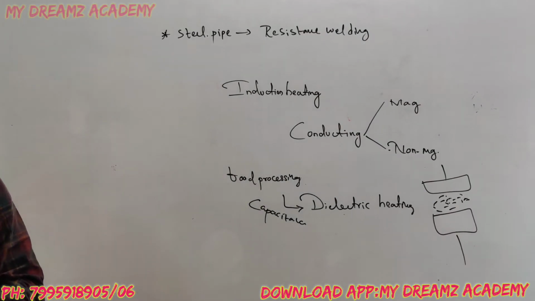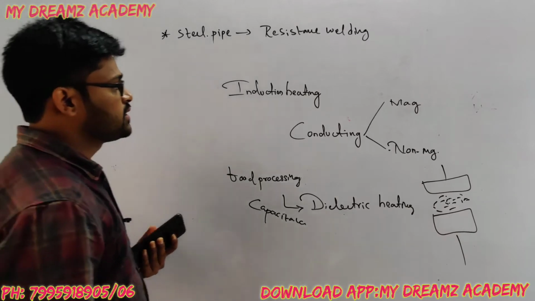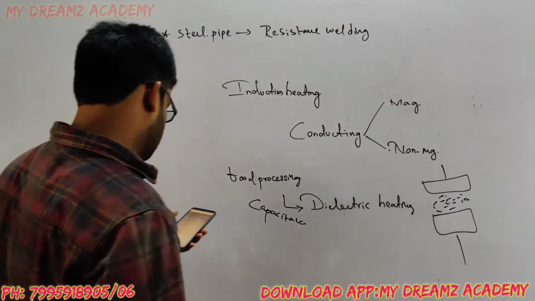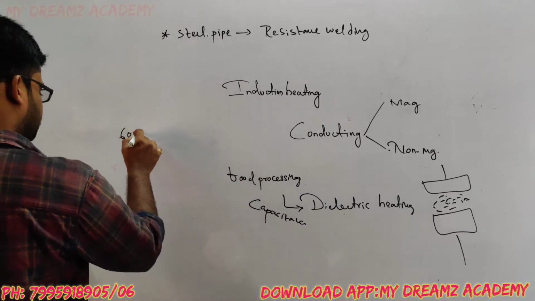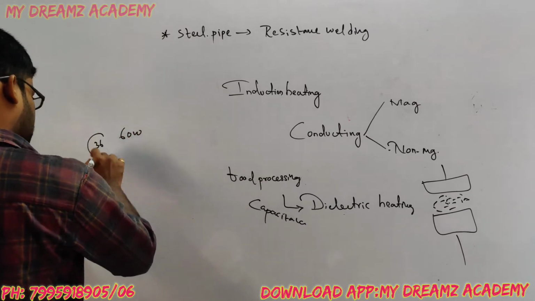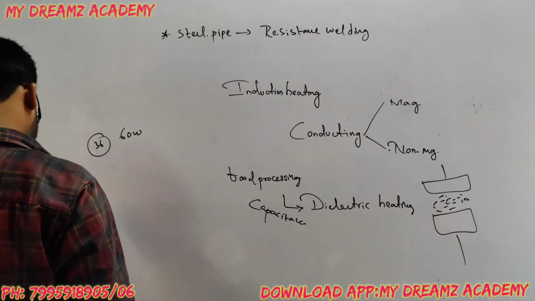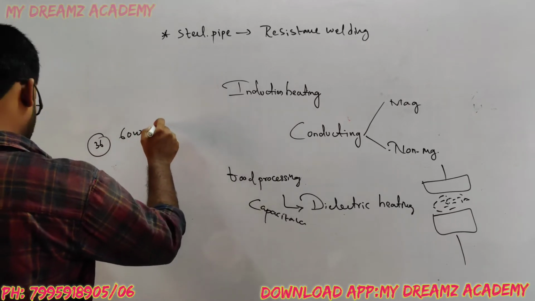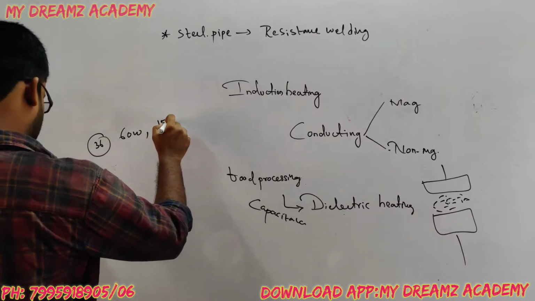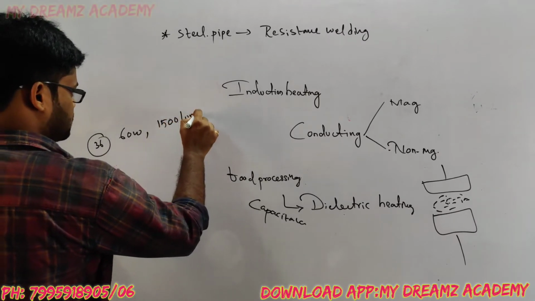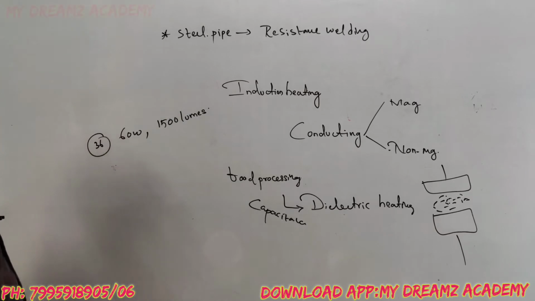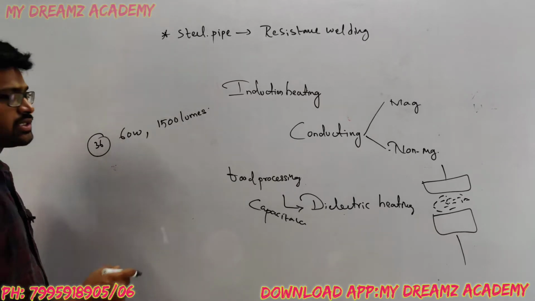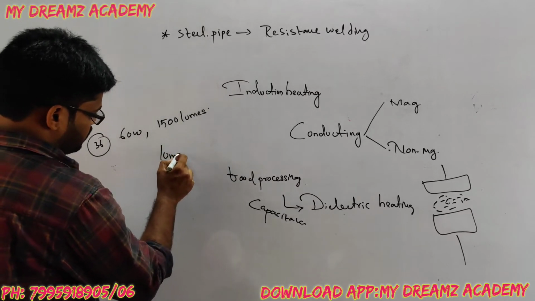And next question, this is a bit interesting. A 60 watt lamp with a luminous flux of 1500 lumens. We need to calculate its efficiency. The units of efficiency of illumination are lumens per watt.